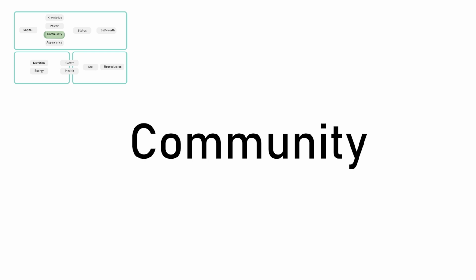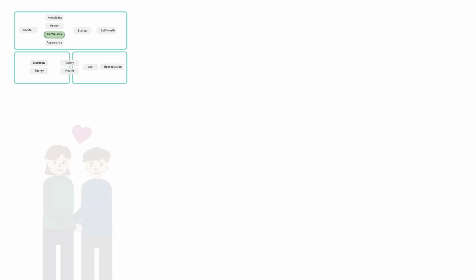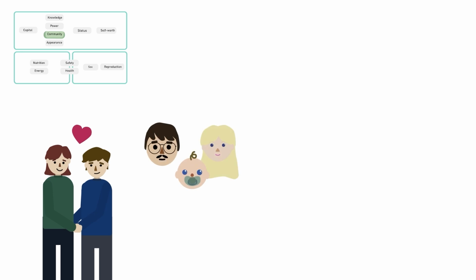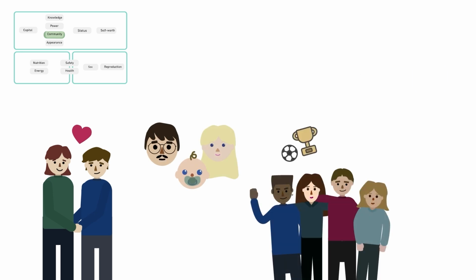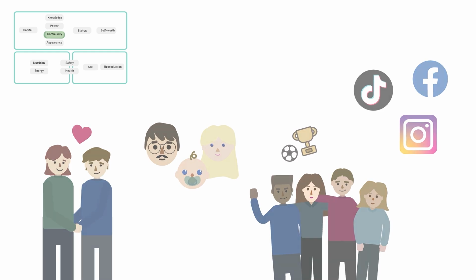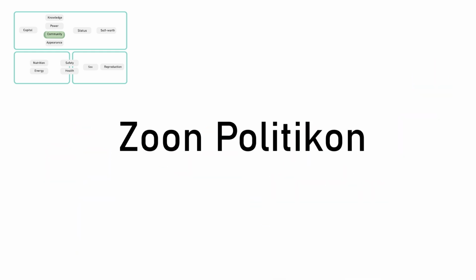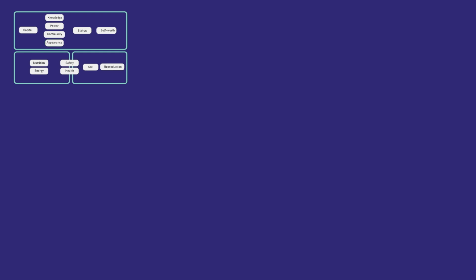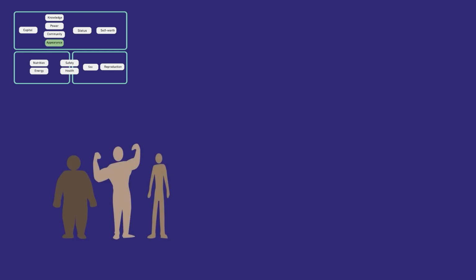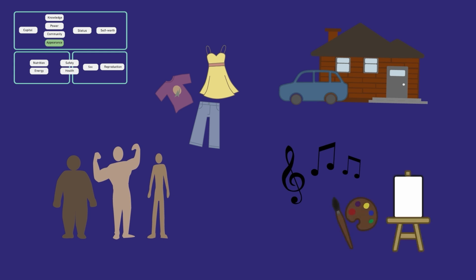A community is a group of people who share certain values and align themselves with them. Examples include sexual partners, family, friends, sports clubs, and online communities. Aristotle already referred to humans as zoon politikon, as social beings who need community. Appearance involves all symbols of a person's attractiveness, from their skin to their physique, clothing, car, home, music, literature, and visual arts. Intellectual genius cult helps humans benefit from the public image of recognized role models.